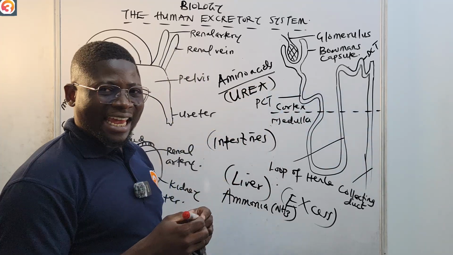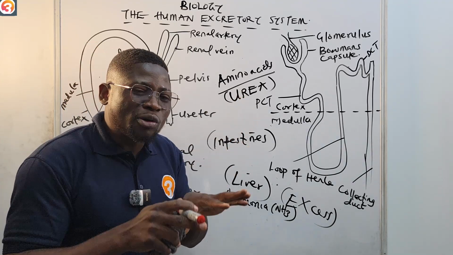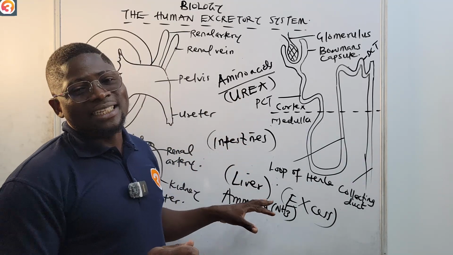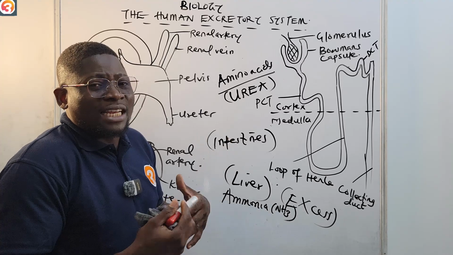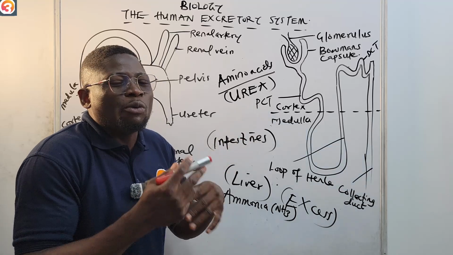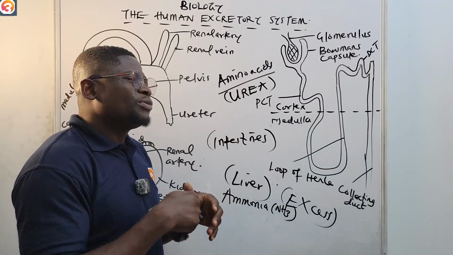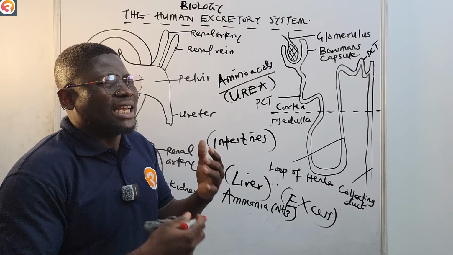It is converted to urea. This urea is a less toxic compound than the ammonia. So our body is now able to get rid of this one. It is the urea that is now expelled.